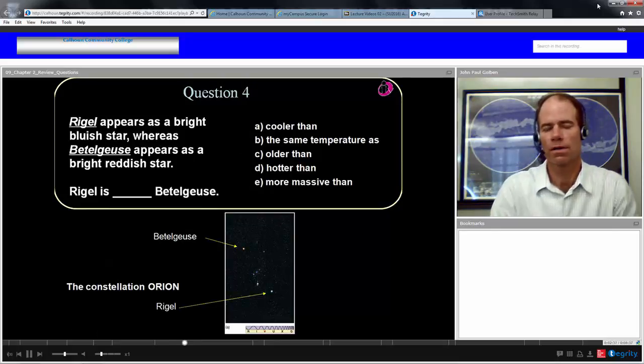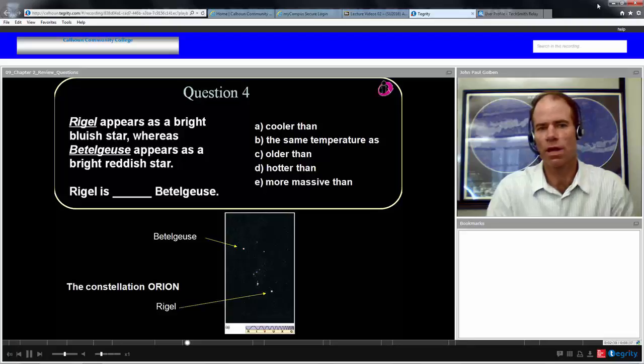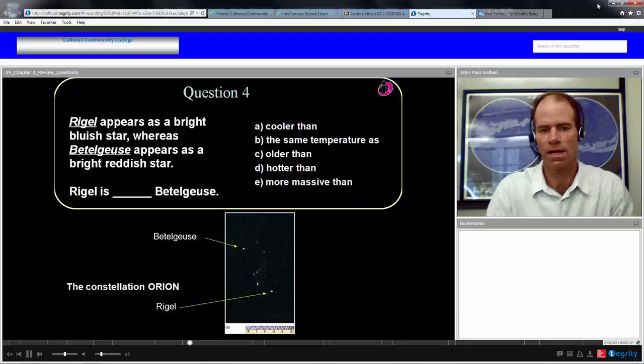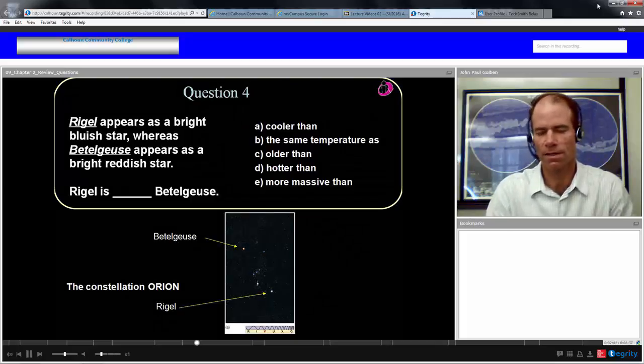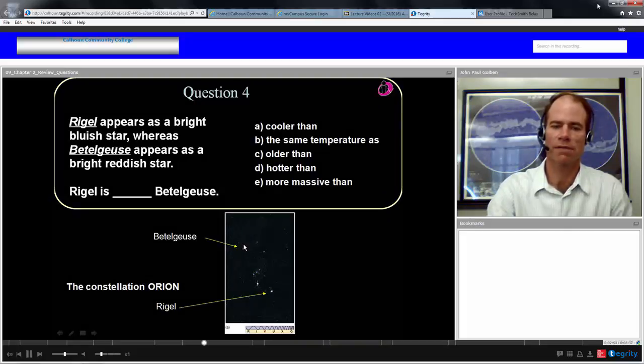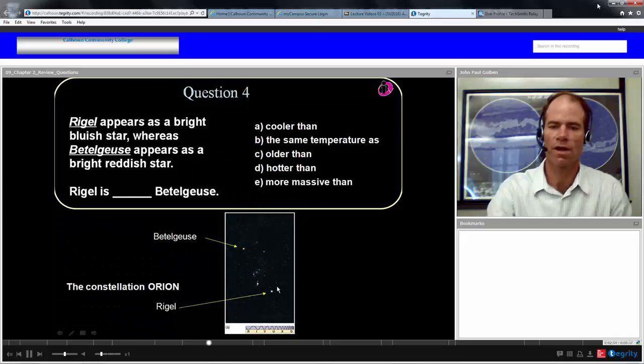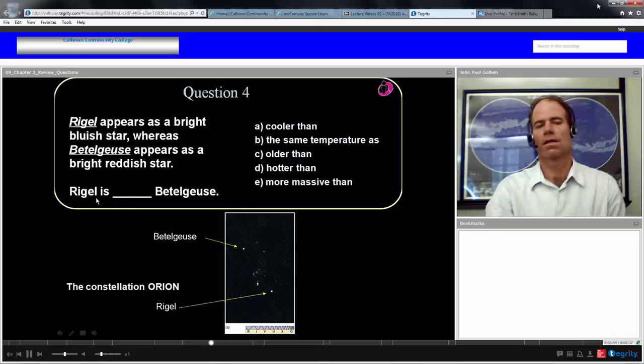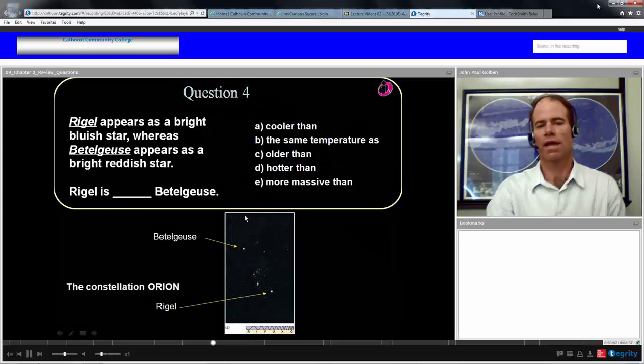Question 4. Rigel appears as a bright bluish star in the constellation Orion, whereas Betelgeuse appears as a bright reddish star in the constellation Orion. You can see the constellation down here. Rigel and Betelgeuse are exactly opposite. You can see definitely the red star Betelgeuse, the blue star Rigel. Question is, Rigel is blank Betelgeuse.